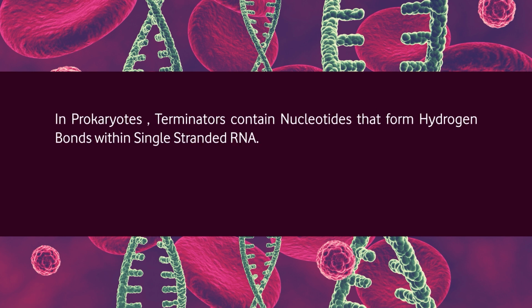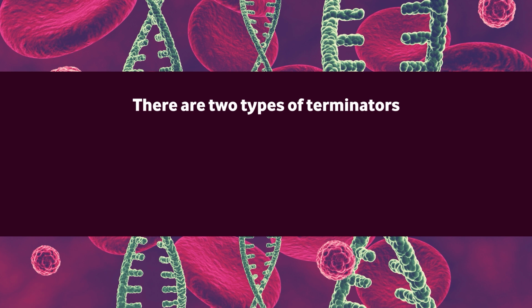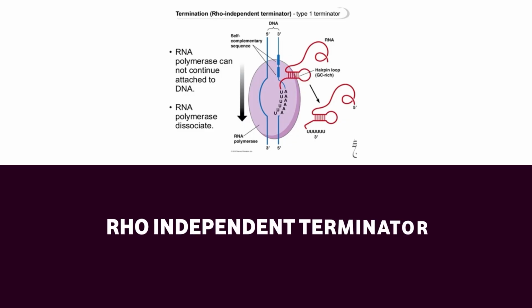In prokaryotes, terminators contain nucleotides that form hydrogen bonds within single-stranded RNA. Due to intra-strand base pairing, a hairpin-shaped loop and stem structure is formed that pauses or stops the transcription of DNA. There are two types of terminator. First is intrinsic or rho-independent terminators, and second is rho-dependent terminators. Let's see rho-independent terminator.